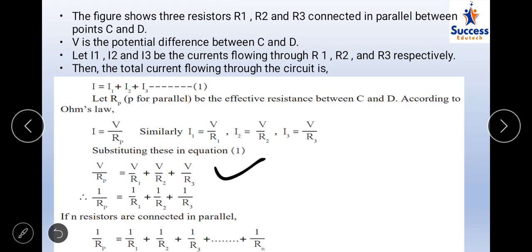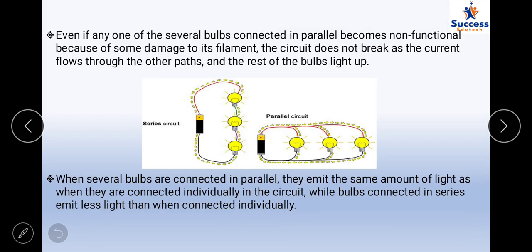We can cancel the two V's, and we come to the conclusion that the reciprocal of the effective resistance is equal to the sum of the reciprocals of the individual resistances. So when n resistances are connected in parallel, you can just extend the formula for n resistors. The effective resistance is 1 upon Rp is equal to 1 upon R1 plus 1 upon R2 plus 1 upon R3.